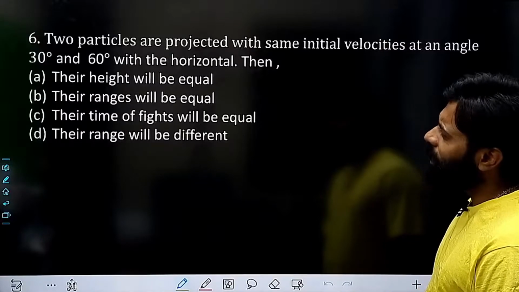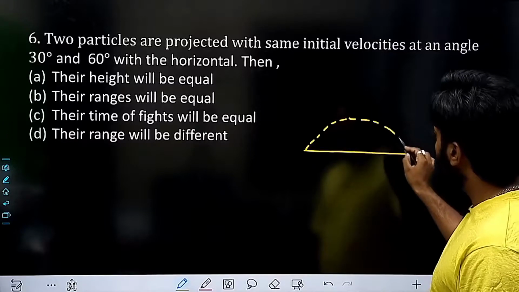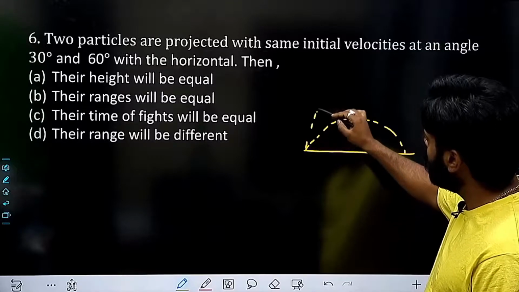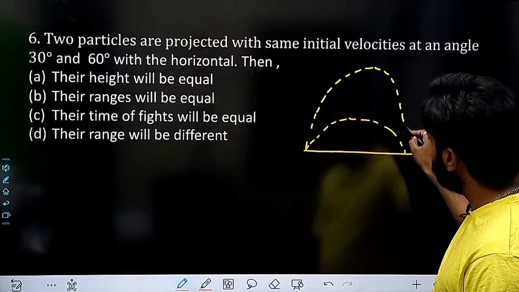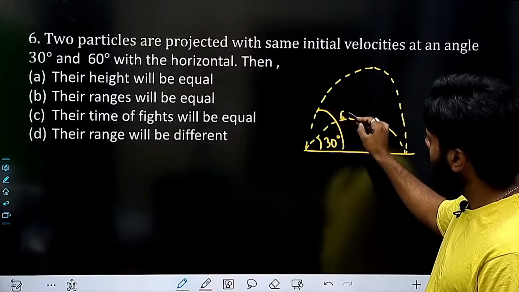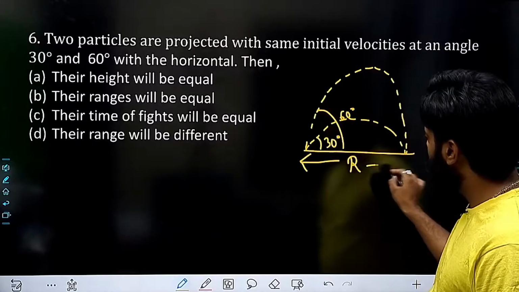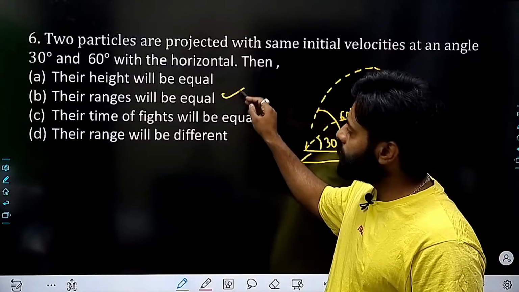Then will their range be the same? This is what we are talking about, right? So the range must be equal.